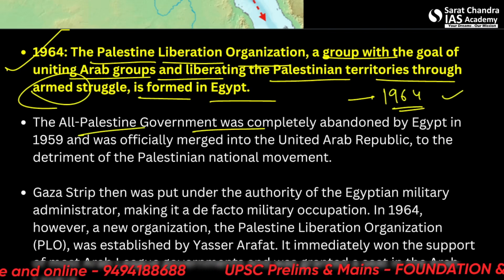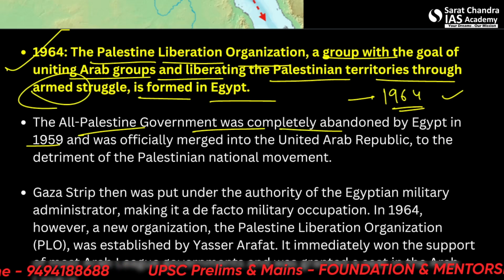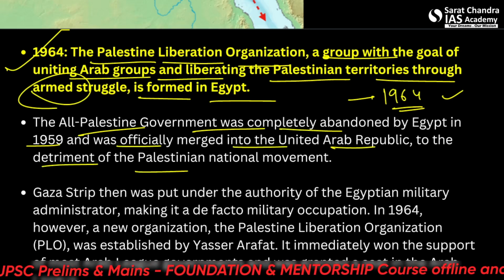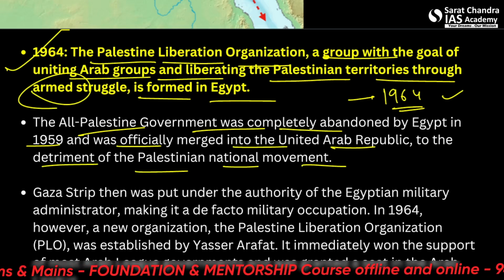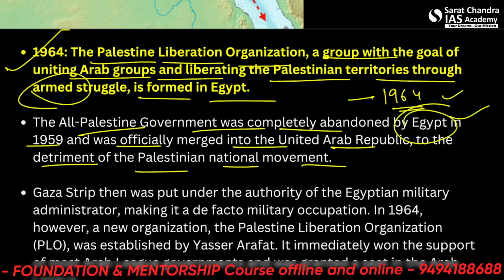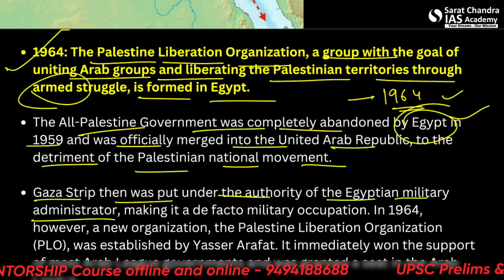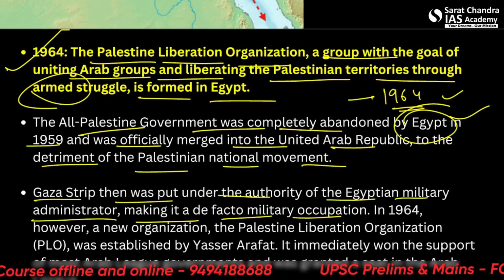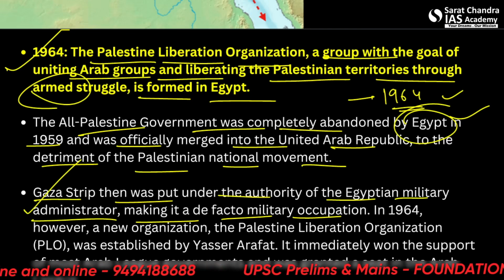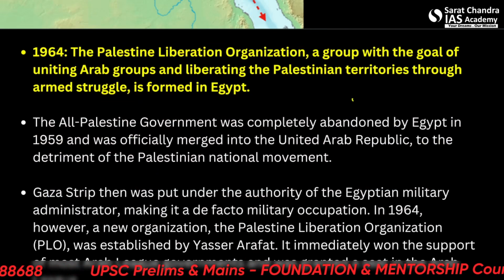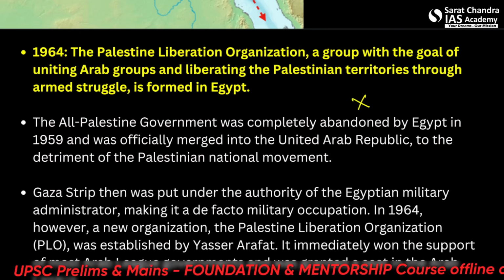The whole Palestinian government was completely abandoned by Egypt in 1959 and was officially merged into the United Arab Republic, to the detriment of Palestinian national movements. So Egypt pulled its hands out of this struggle. The Gaza Strip was then put under the authority of the Egyptian military administrator, making it a de facto military occupation. That means Egypt did not administer it directly, but put the military administration there.